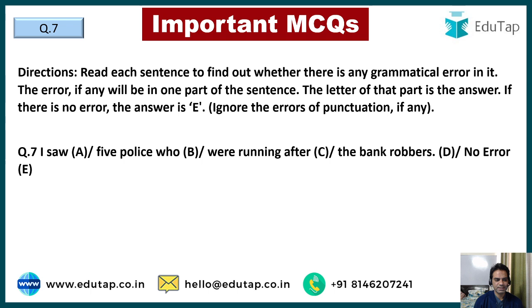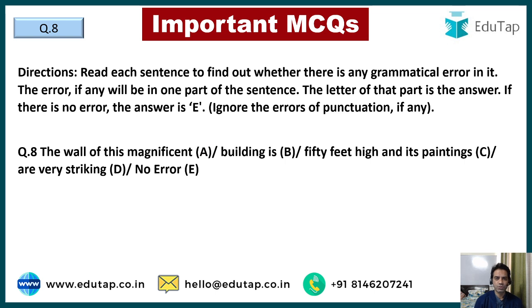Moving on to the next question, guys. I saw 5 police who were running after the bank robbers. I think this is a simple one. See, guys, police is basically considered a department, right? So if we are talking about persons, it should be I saw 5 policemen. Right, I saw 5 policemen who were running after the bank robbers. So we don't say police were running, policemen were running. The police is vigilant. That is correct because we are talking as a department. But the police are running after the thief. That is wrong.